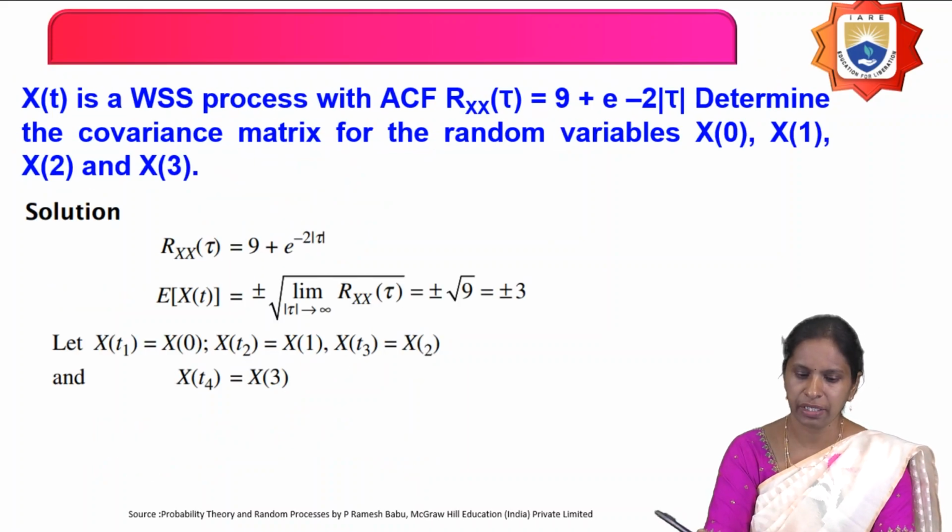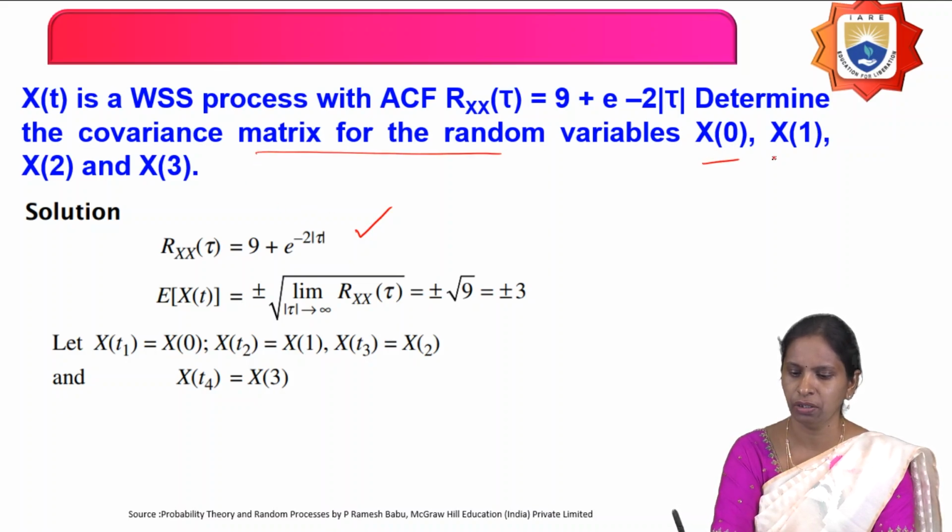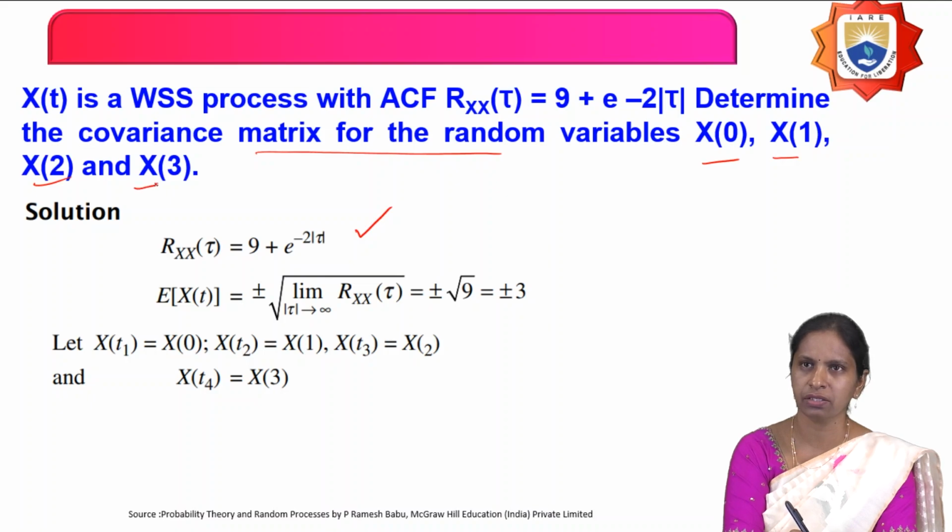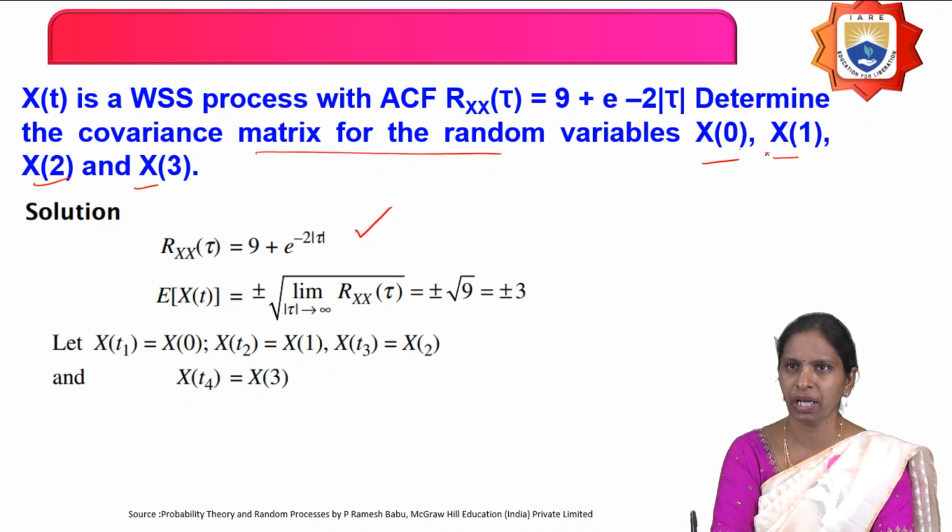Next question is, X of t is a Wide-sense stationary random process with the autocorrelation function 9 plus 2 into e power minus mod tau. Determine the covariance matrix for the random variables X of 0, X of 1, X of 2 and X of 3. So what are they given? They have given the autocorrelation function, and what you have to calculate is the covariance matrix for these 4 random variables.